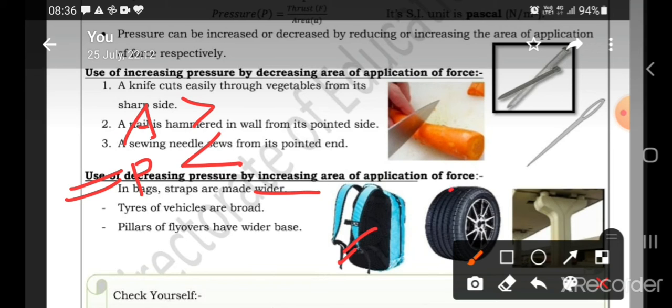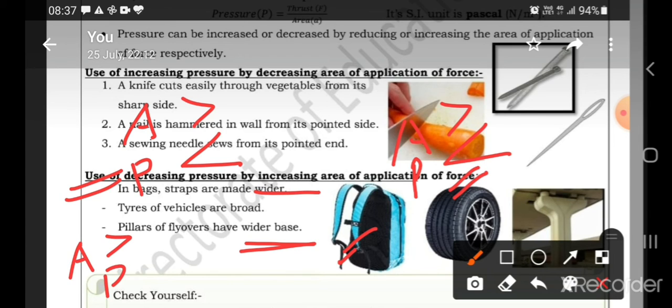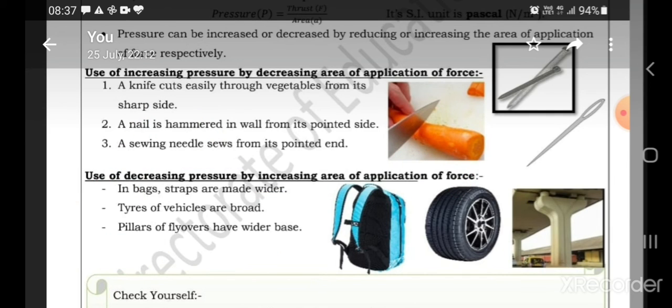When the tires are broad, area is more, pressure on the earth will be less. That is why the tires are made broader. And similarly, pillars of the flyovers have a wider base, right? Wider means area more, pressure on the earth is less. So this is all about the concept of pressure.